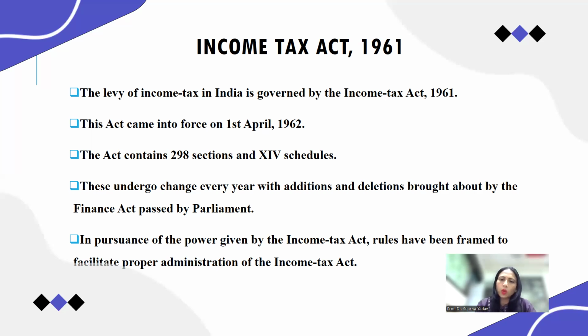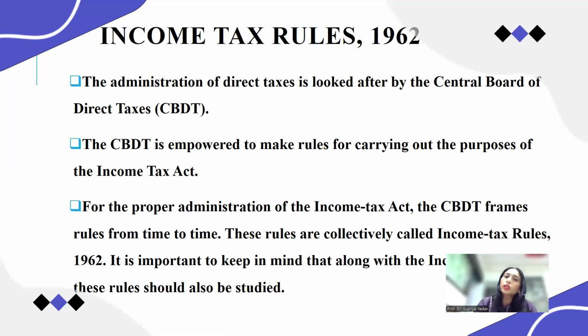That's why the government has to provide some powers to the income tax department. The act itself gives the powers to the CBDT or to the government to implement this system in order to collect the tax. For this purpose we have the CBDT, the Central Board of Direct Taxes. This system is running throughout the country in order to collect the taxes.